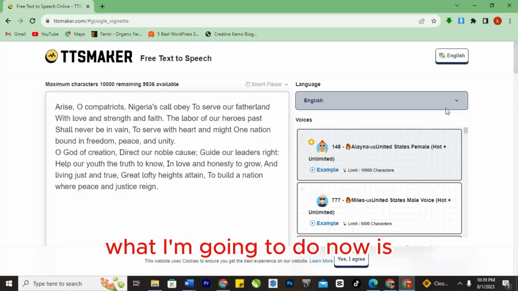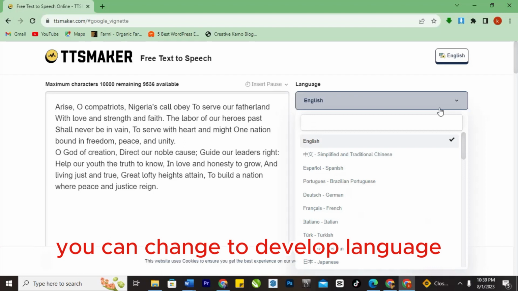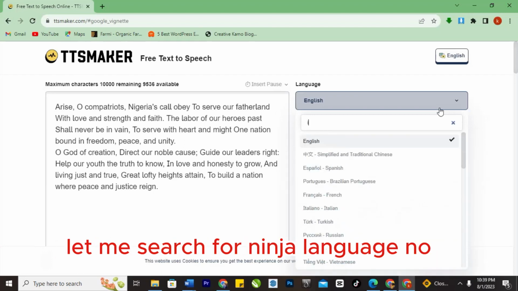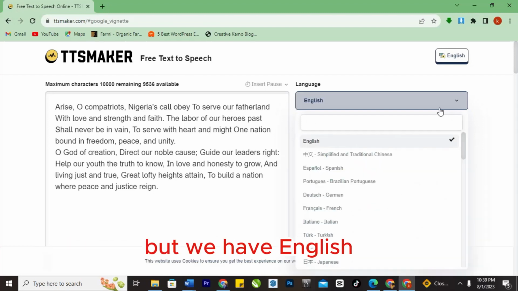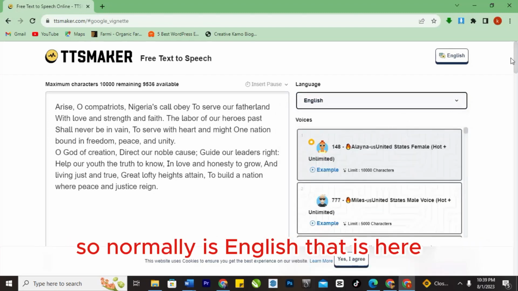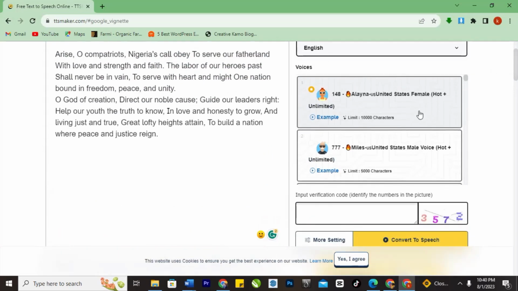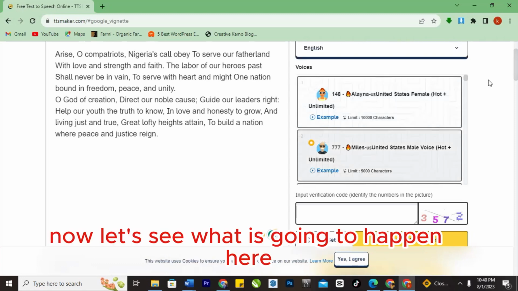Now you can see you can change to different languages. Let me search for another one. There's no Yoruba here. Let me search for Nigerian language. No, but we have English. So normally it's English that is here. Now you can change it. You can choose the voice that you want. Let me say I want to use Alina. Let me use Smile. Now let's see what is going to happen here.